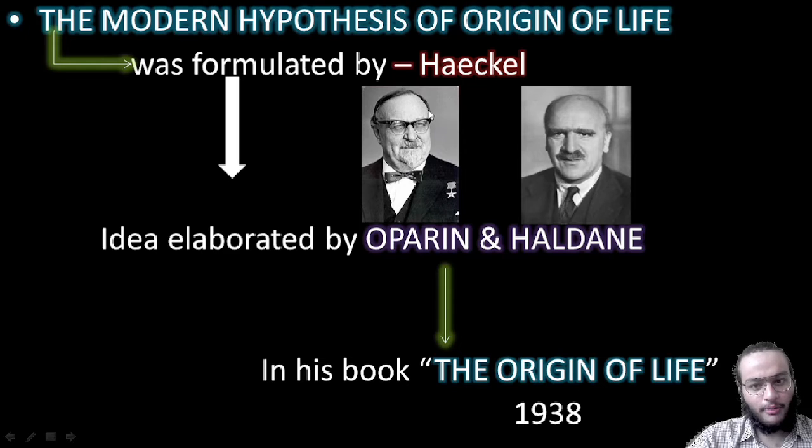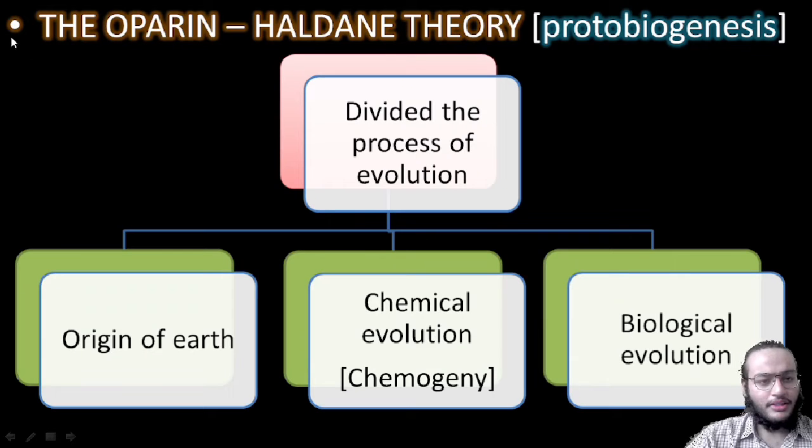So this is Mr. Oparin and this is Mr. Haldane. The Oparin-Haldane theory or proto-biogenesis divided the process of evolution into the origin of Earth, then the chemical evolution, also known as chemogeny, and the biological evolution or bioevolution. So let us talk about chemical evolution given by Oparin and Haldane.